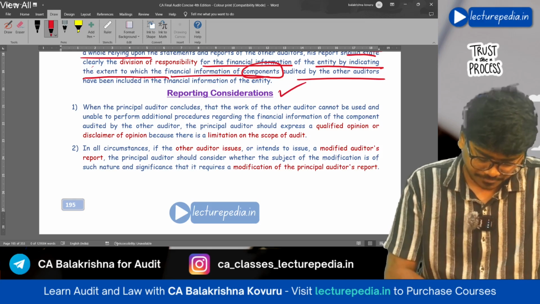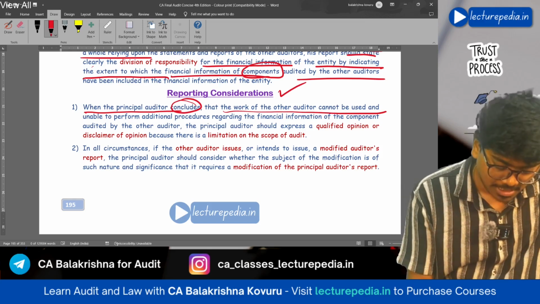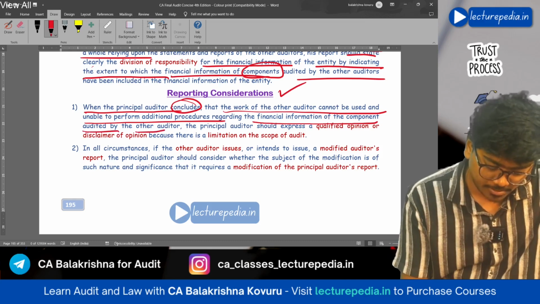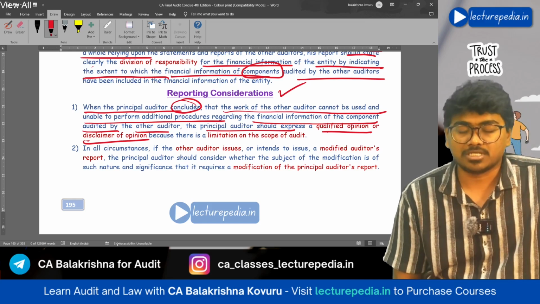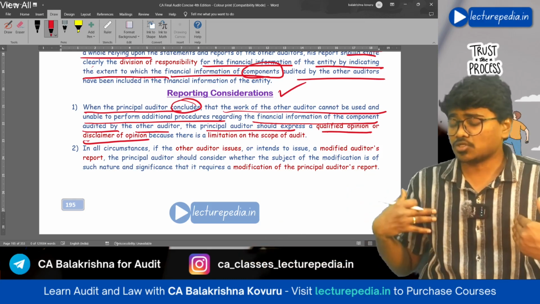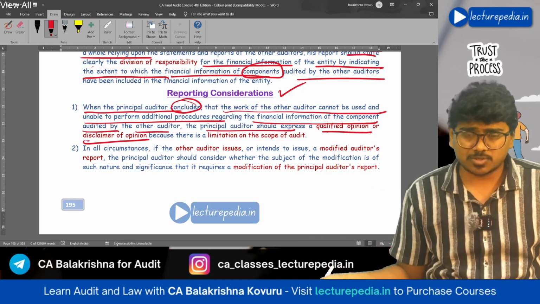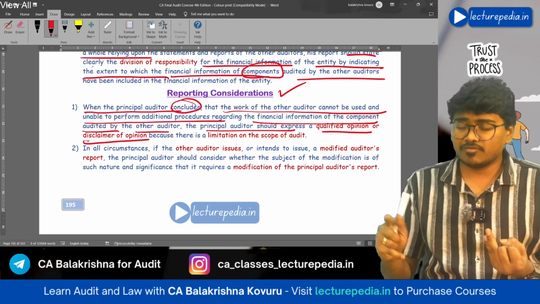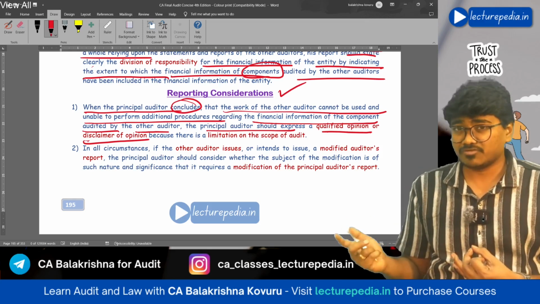Next, reporting considerations. When principal auditor concludes that work of other auditor cannot be used and is unable to perform additional procedures regarding financial information of the component audited by other auditor, then the principal auditor should express qualified opinion or disclaimer of opinion. See, the principal auditor is not able to use the work of other auditor, and also he is not able to obtain audit evidence with respect to the component by performing alternate procedures. In this situation, he is not having audit evidence, and if the misstatement is material, he will give qualified.